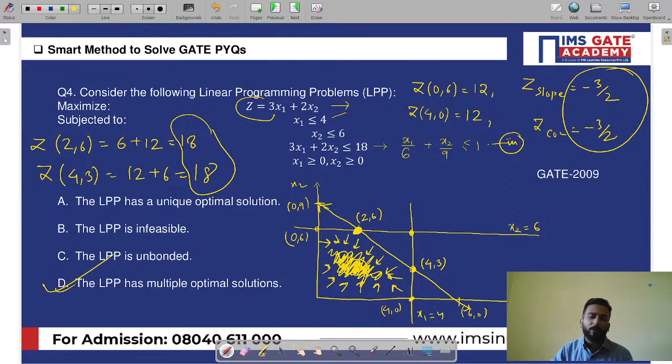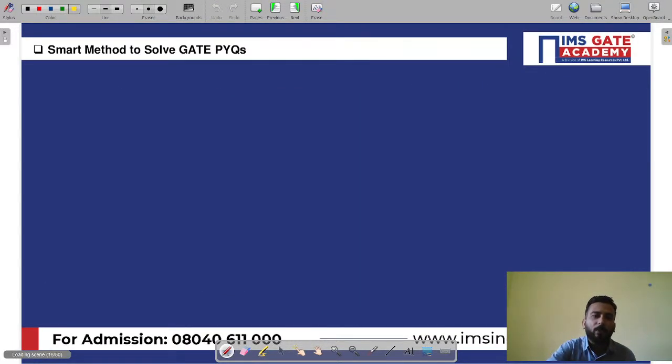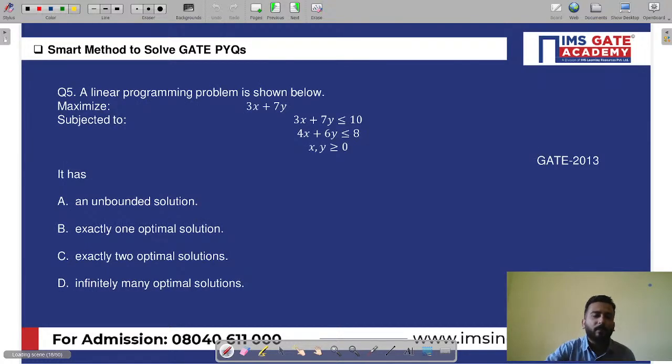Fine. Now see. Now when I take you to the next question, it is the same question. It was coming in GATE 2009 and this is for GATE 2013. Here also, if you see what is the slope of your objective function, the slope of your objective function is minus 3 by 7.